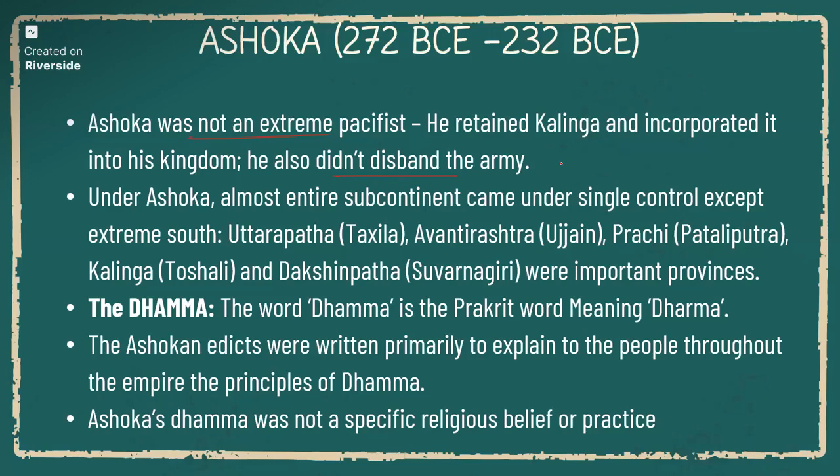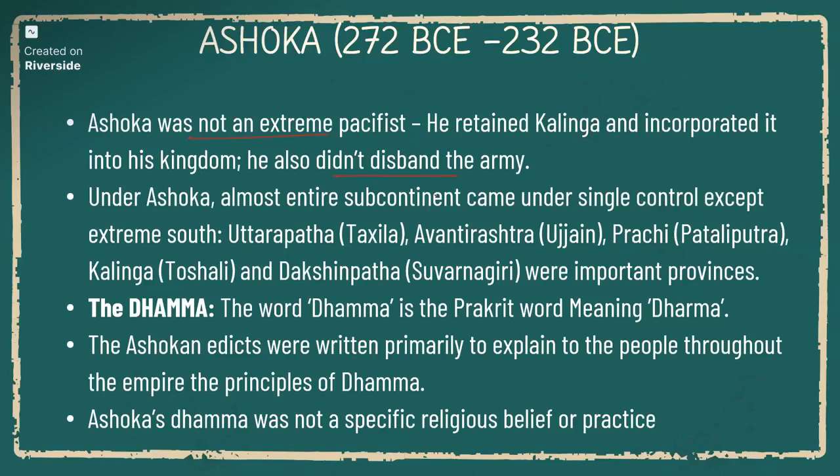Again, he gave many dhammas to practice. One of them was that you should not sacrifice. There should not be any animal sacrifices in his kingdom. But what happens if some person violates this rule by sacrificing an animal? Ashoka will immediately kill that person. So Ashoka is not completely a pacifist, and he did not follow Dhamma completely. He gave so many instructions, but he did not completely follow all of them.